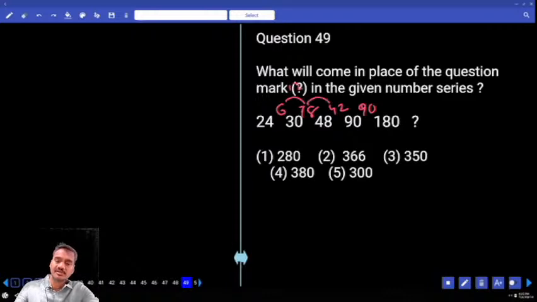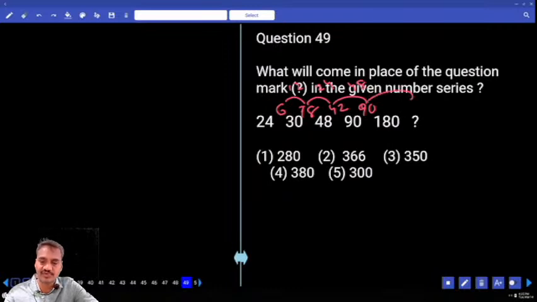Now here, 18 and 42. Tell me what is the difference? 24, 12, 24. Next one, 42 and this one, the difference is 48. 12 into 2, 24, 24 into 2, 48, 48 into 2, 96. And 180 plus 96. That is, the last digit must be 6, choice. Correct?